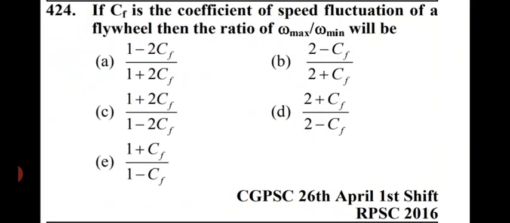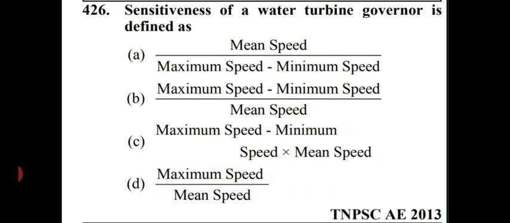Next question is, if Cf is the coefficient of speed fluctuation of a flywheel, then the ratio of omega max divided by omega mean will be. In this case, I will directly give the right answer, that is option number D, which is 2 plus Cf divided by 2 minus Cf. Option number D. Sensitiveness of a water turbine governor is defined as. In this case also, I will directly give you the right answer, which is option number A, that is mean speed divided by maximum speed minus minimum speed. Option number A.